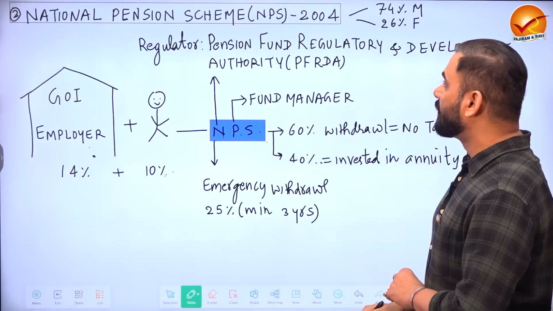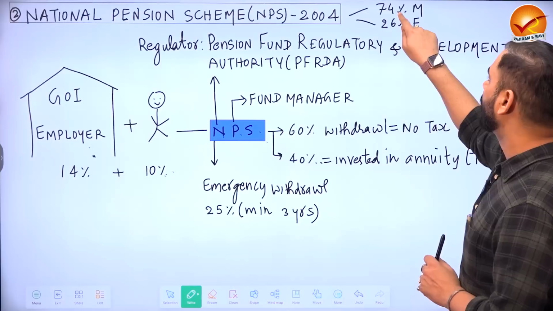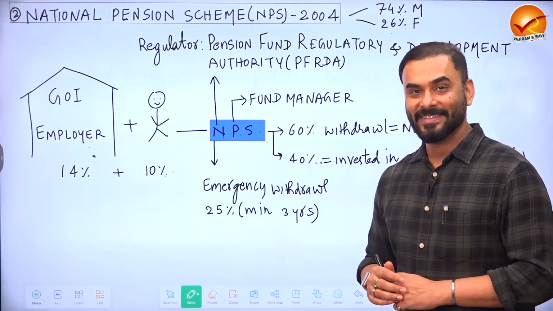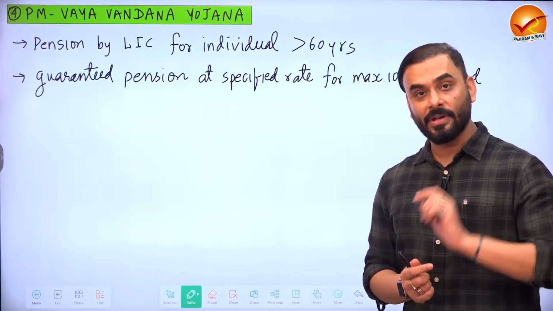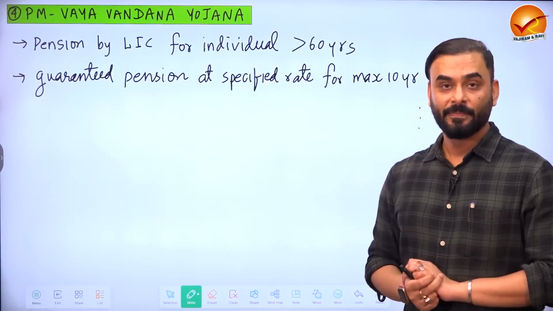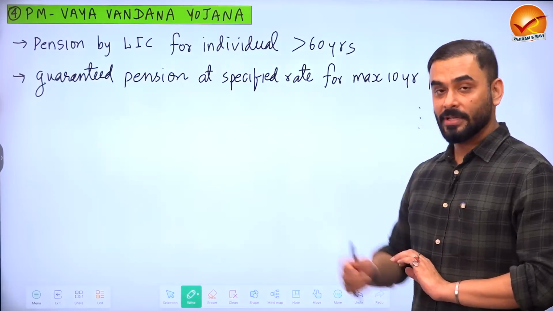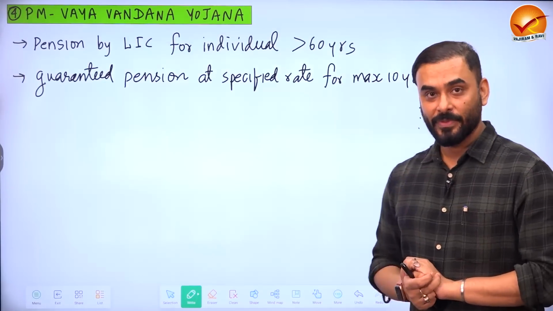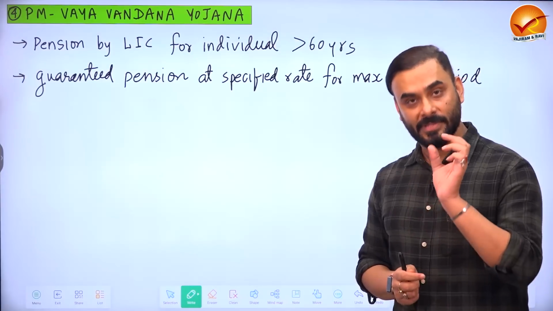But if you look at the National Pension Scheme, out of 100 people who are getting the benefit of the scheme, 74 are male, 26 are female, which means the gender ratio needs to improve. Guys, another scheme is PM Vaya Vandana Yojana, under which Life Insurance Corporation, LIC, provides pension to individuals above 60 years of age. It is an assured pension scheme under which LIC provides a certain amount as pension for a 10-year time period. To avail this scheme, you have to pay a minimum subscription amount.